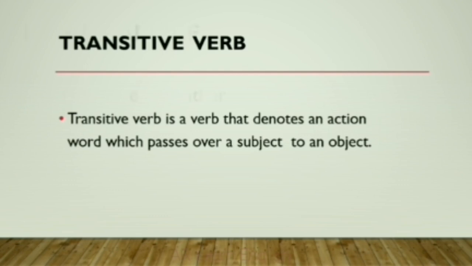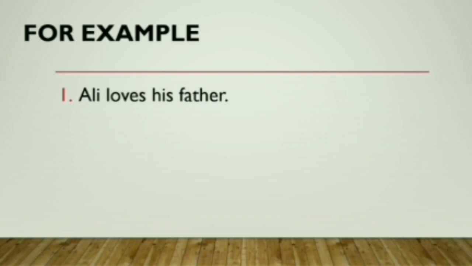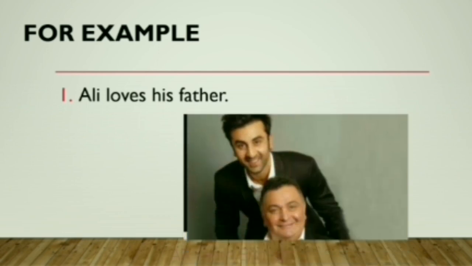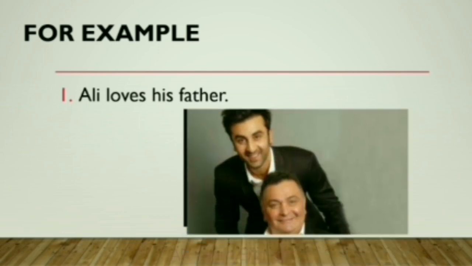Let me explain with examples. Ali loves his father. Love shows link of subject with object. Ali is subject and father is object. Love is passing over from Ali to father, as you can see in picture.